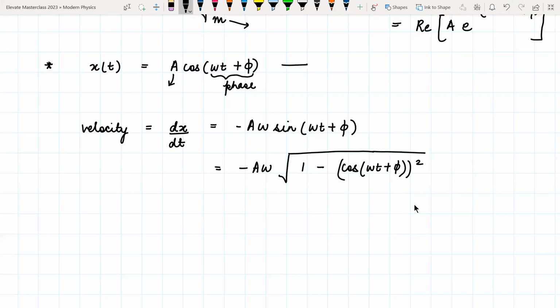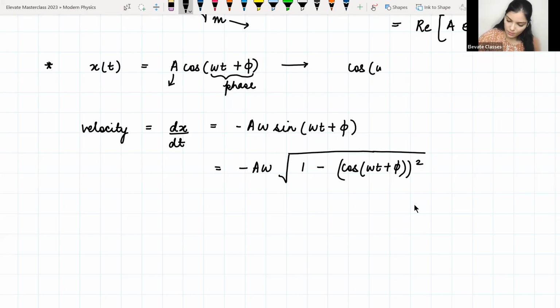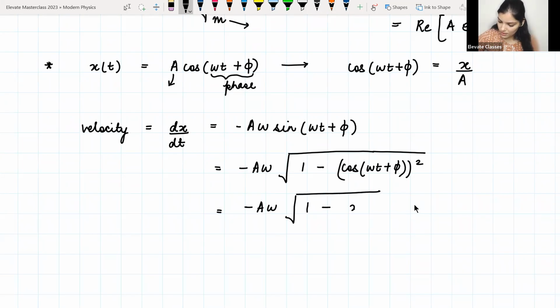Now from this equation we can find out what cos of (omega t plus phi) is. It is simply x by a. Okay. So we can substitute it here: minus a omega under root 1 minus (x by a) square. Actually here both plus and minus will come, because we are considering the square root of this quantity. So I'll get plus minus omega under root a square minus x square. So this is one formula.